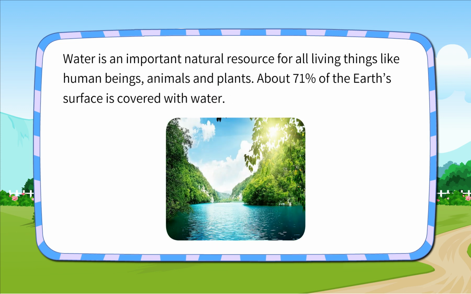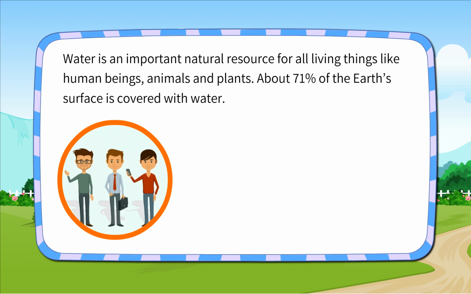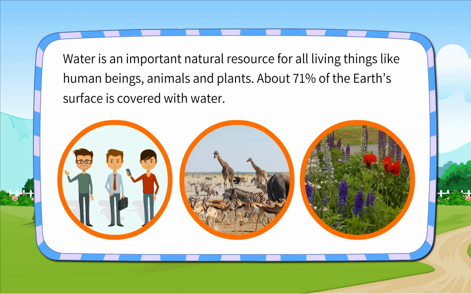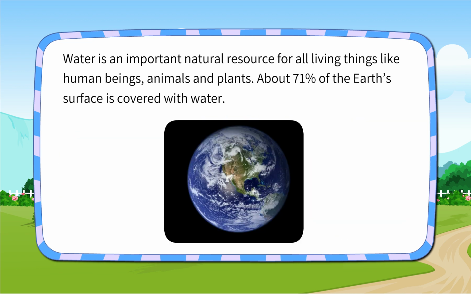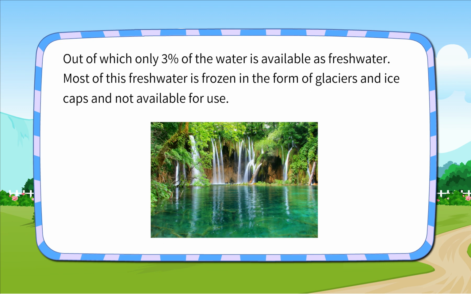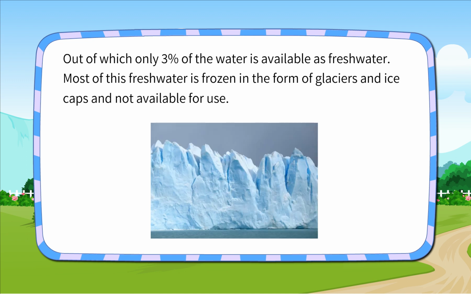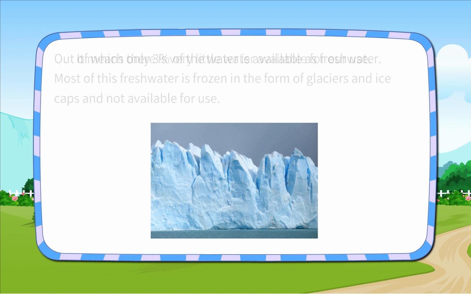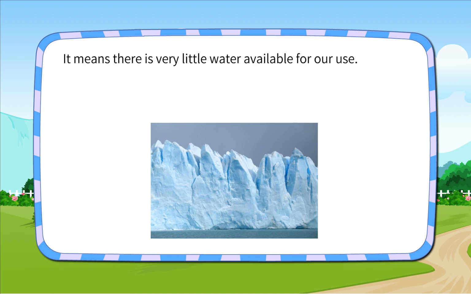Water is an important natural resource for all living things like human beings, animals, and plants. About 71% of the Earth's surface is covered with water, out of which only 3% of the water is available as fresh water. Most of this fresh water is frozen in the form of glaciers and ice caps and not available for use. It means there is very little water available for use.